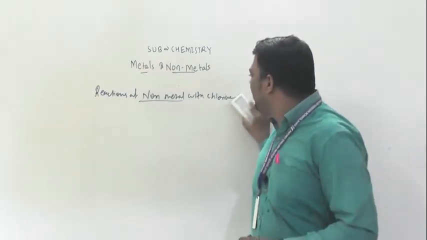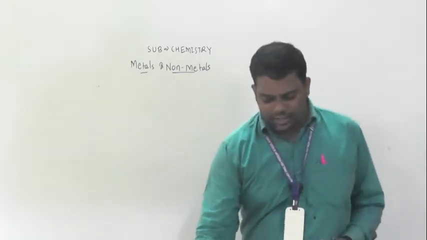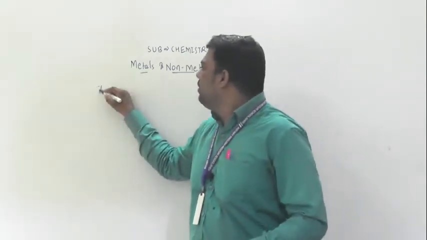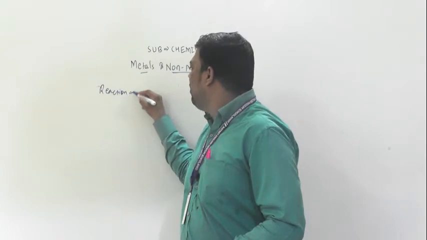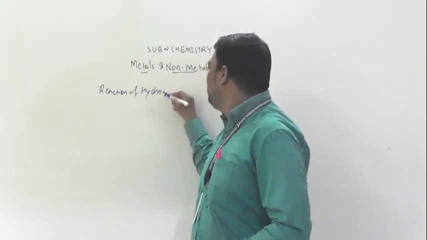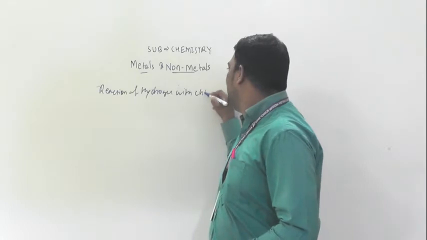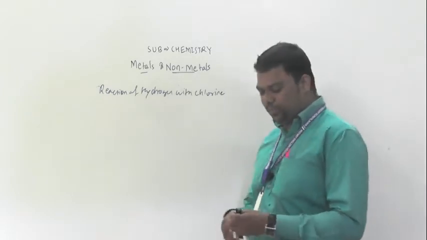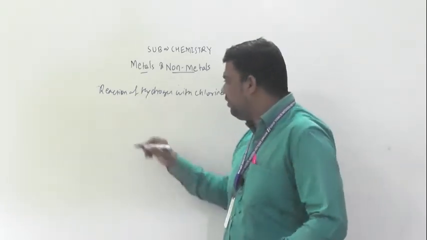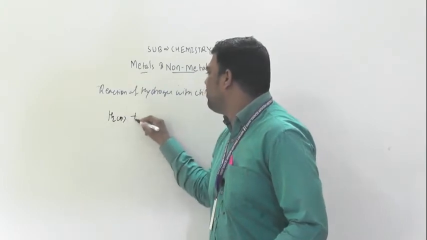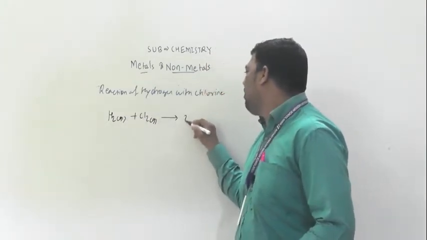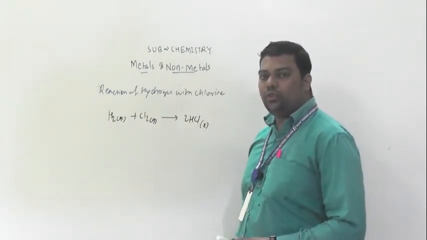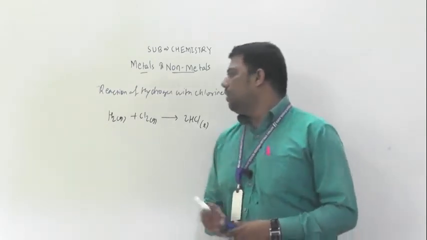Understood? So we will discuss next the reaction of hydrogen with chlorine. As you know, H2 gaseous plus Cl2 gaseous. What will it form? 2HCl we will get here.